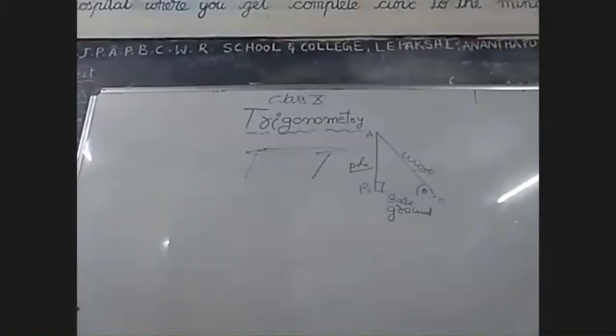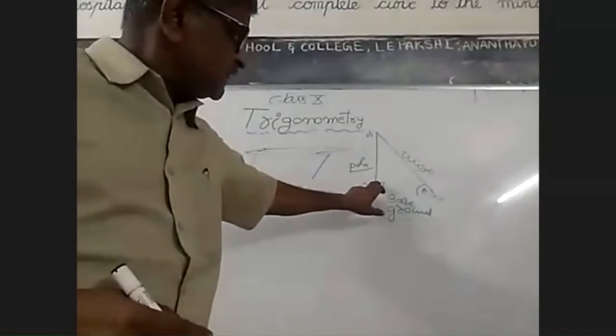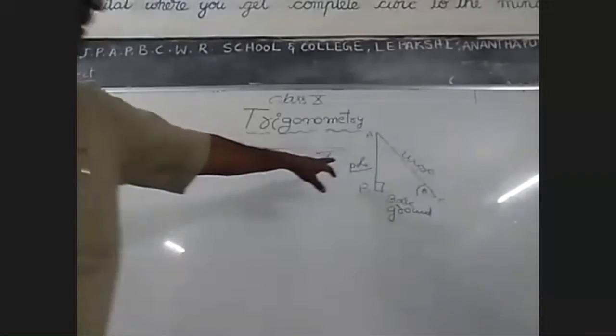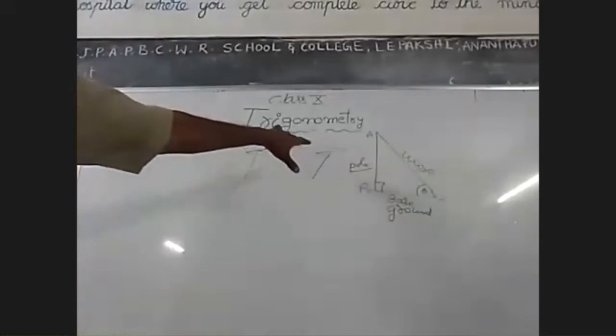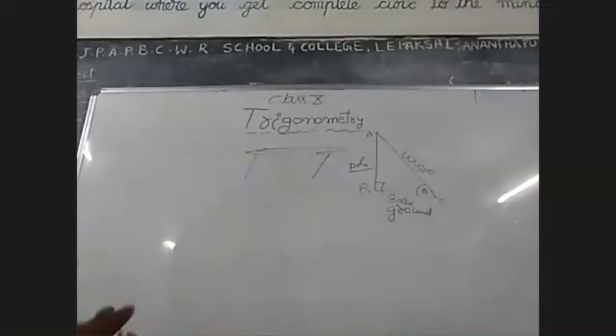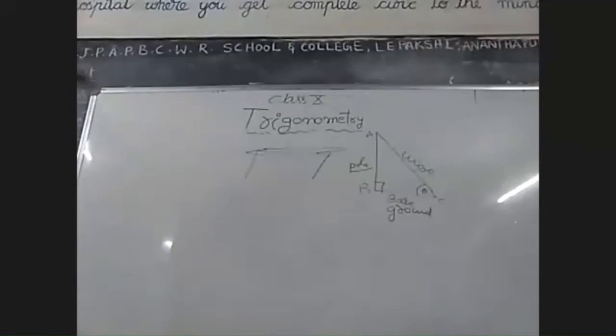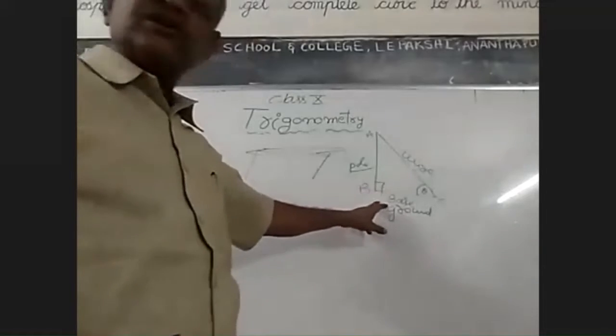So in a right angle triangle, the pole or the tree or the mountain, whatever it is, here is Qutub Minar or Char Minar. So minars, all are at 90 degrees, all are perpendicular to the ground. Perpendicular means they are standing, making an angle of 90 degrees to the ground.